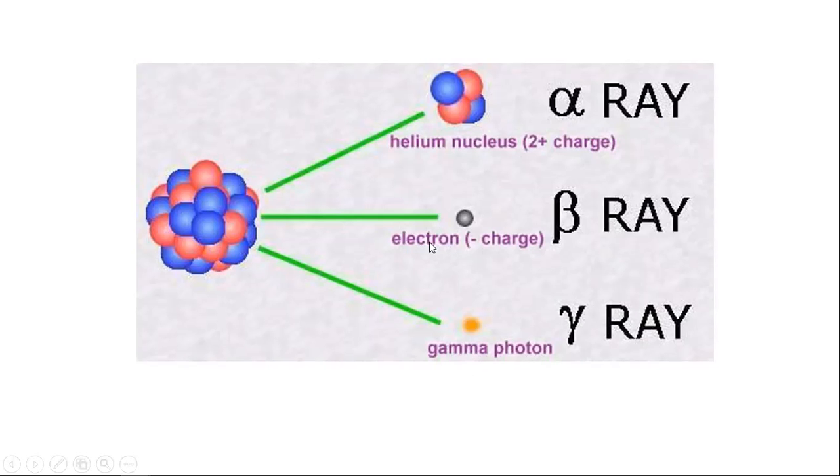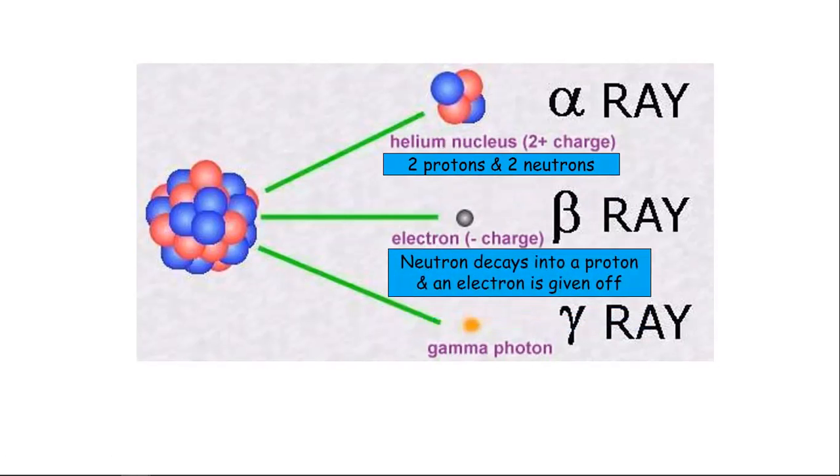It is comparable to a photon, it is comparable to an electron, and it is comparable to a helium nucleus. Here in alpha particle we have 2 protons, 2 neutrons. In beta particle, a neutron decays into a proton and an electron is given off, and in gamma radiation, only energy is released from this gamma decay.